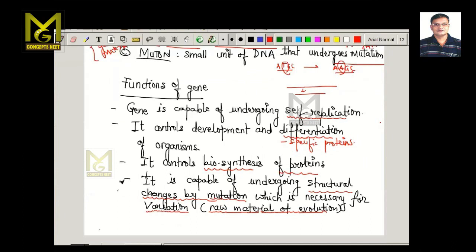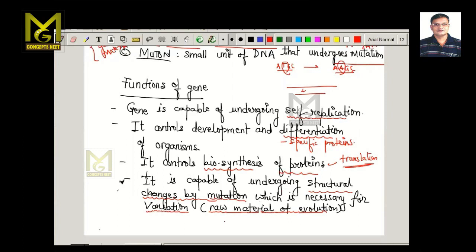Gene can undergo the process of transcription and translation, and therefore it can result in the formation of protein synthesis. It is also capable of structural changes by mutation.